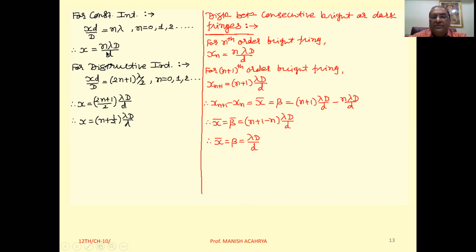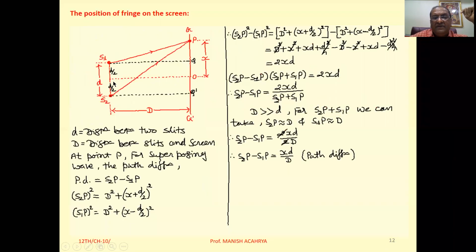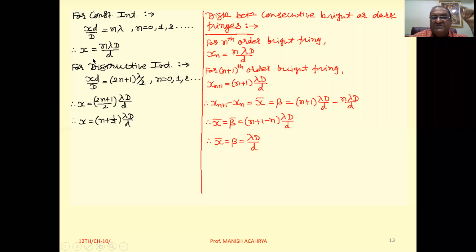So see, x is the position of the point on the screen, starting from O at distances lambda D by d, 2 lambda D by d, 3 lambda D by d, 4 lambda D by d. At all these distances we will get constructive interference, and at all those positions we will get bright fringes.